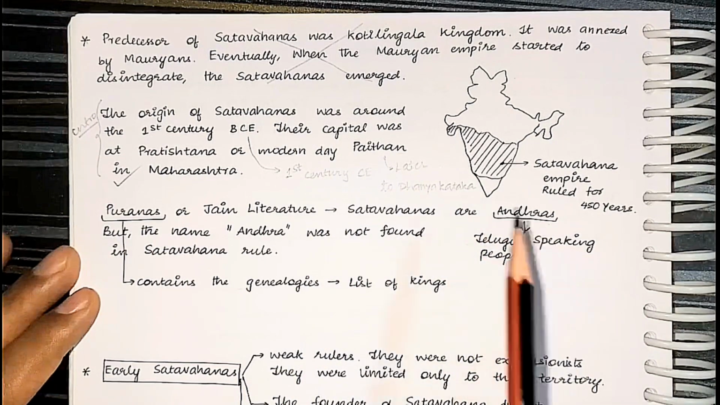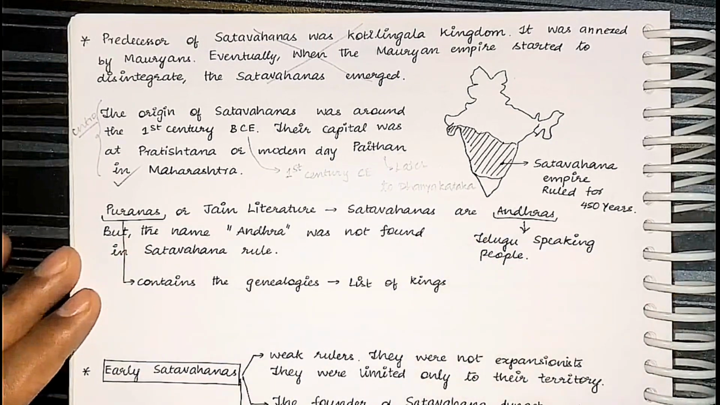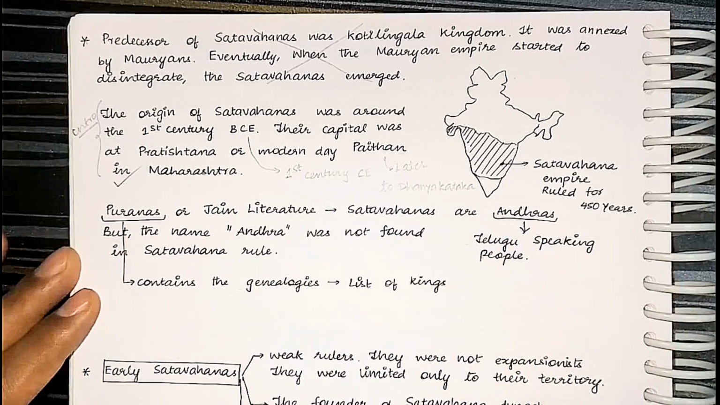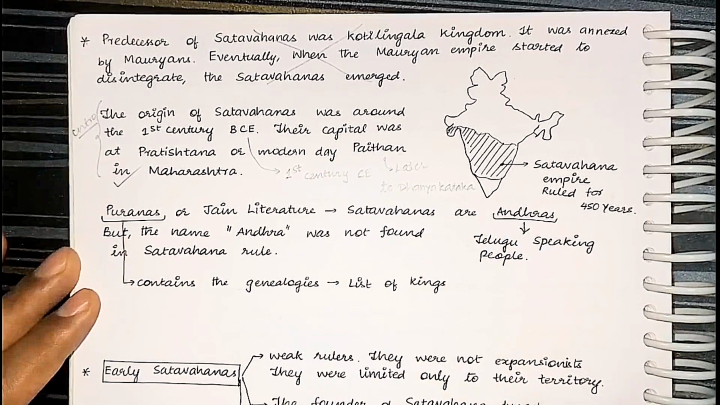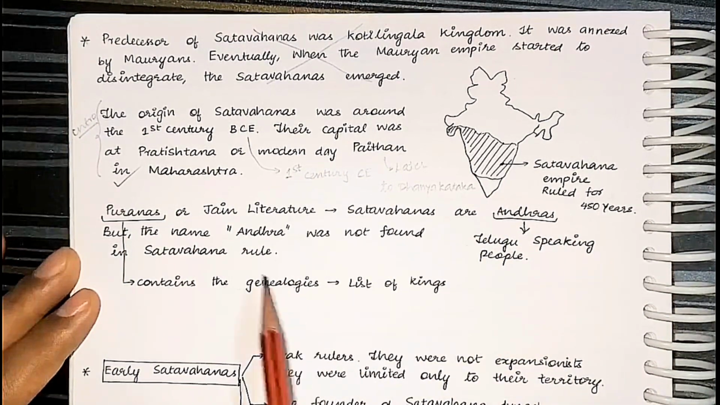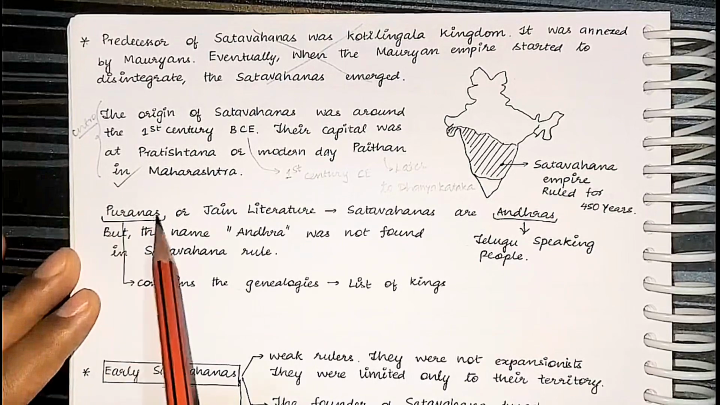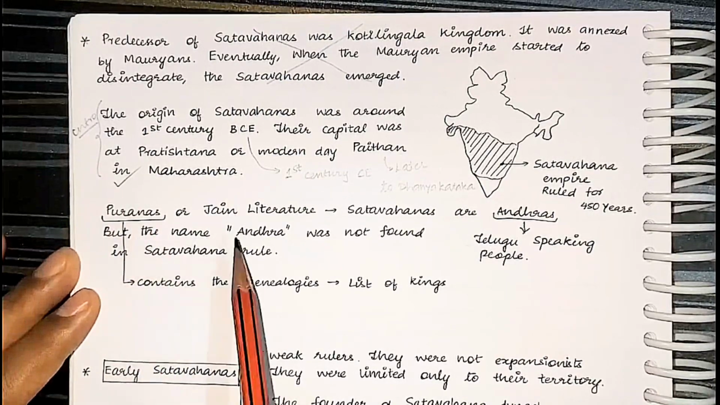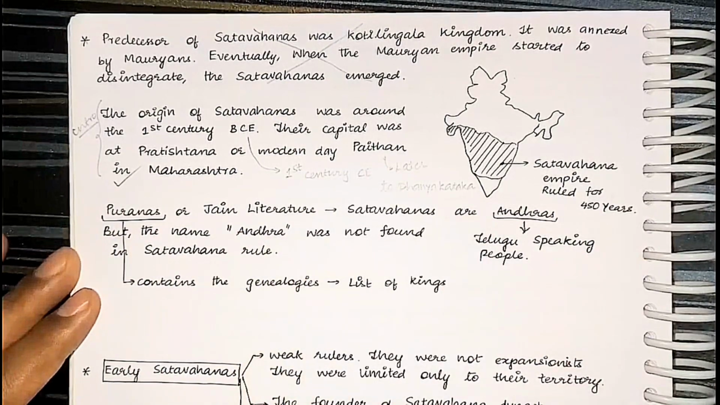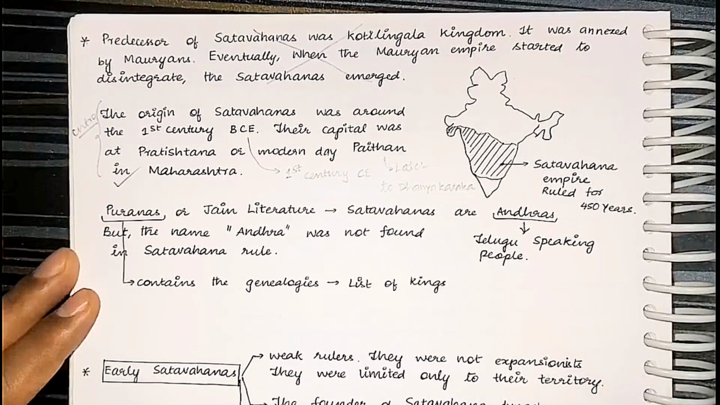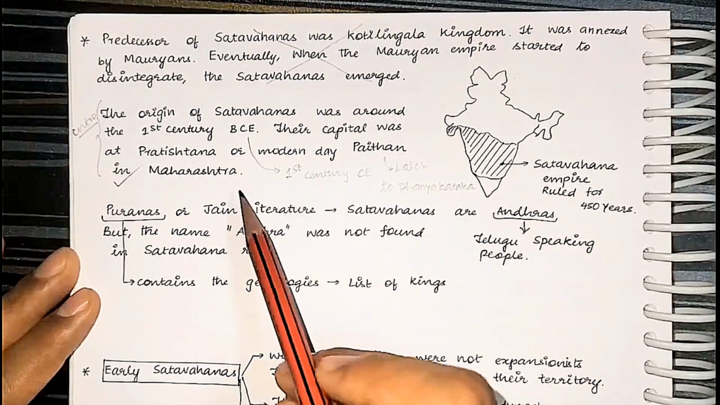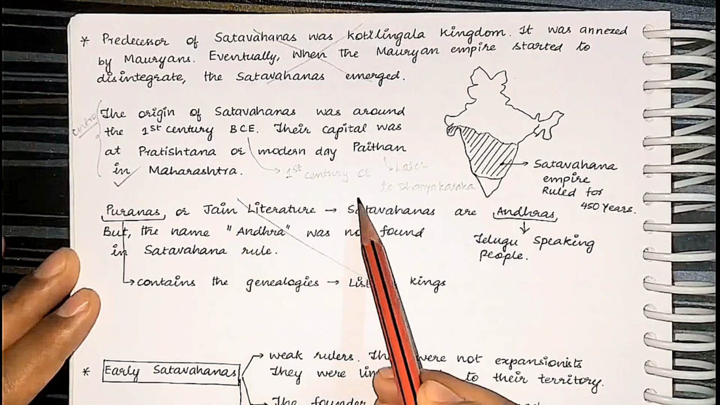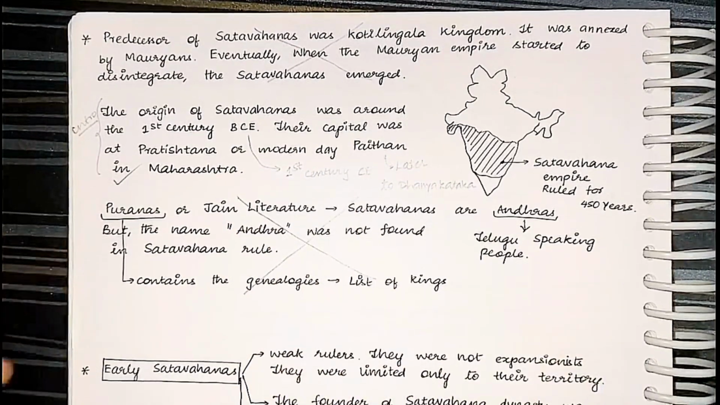Shatavahanas are Andhras. Basically, Shatavahanas comes under the ancient history, and in the ancient history, the genealogy of the kings is given in the Puranas. It is given in the Puranas and also in the Jain literature. They describe Shatavahanas as the Andhra people. That's it. You don't have to know anything extra, and you don't have to remember this. This is also just for the conceptual clarity.